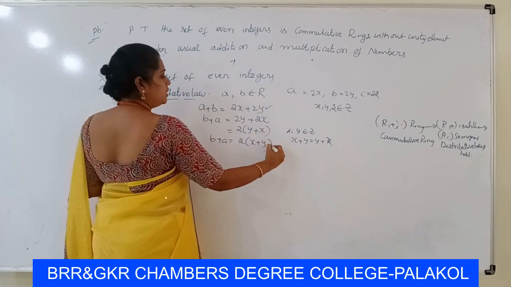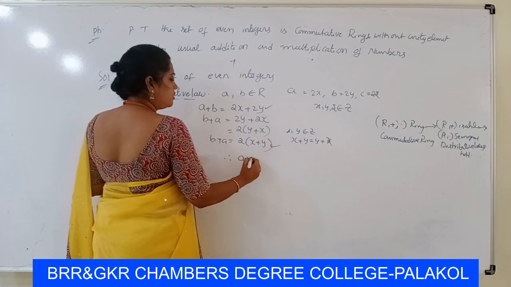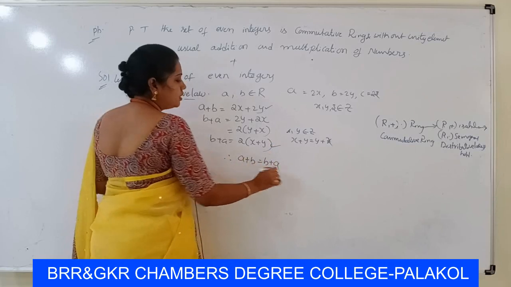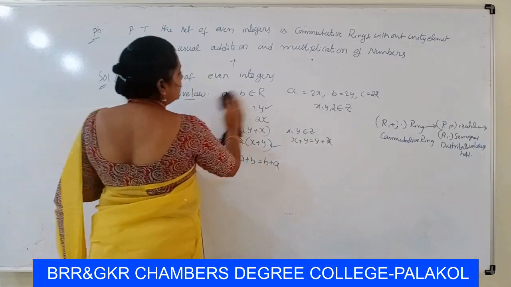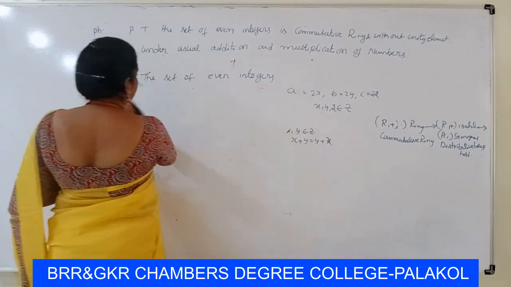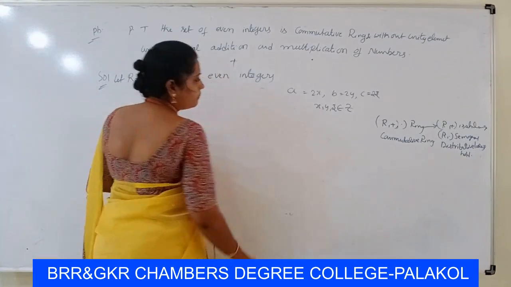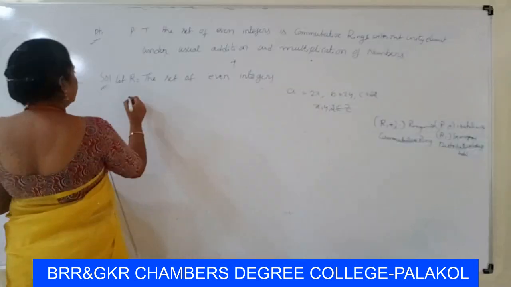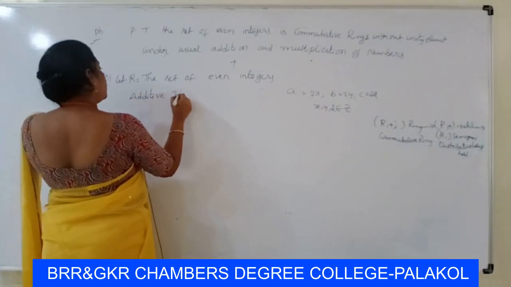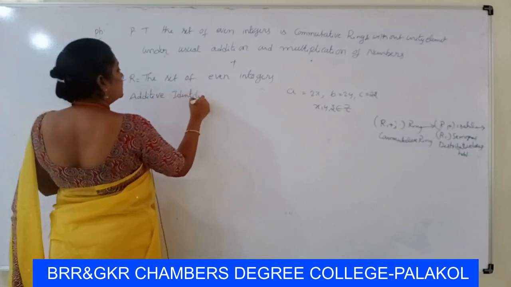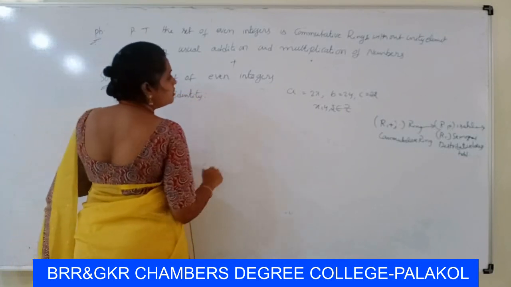So both are equal. Therefore A plus B is equal to B plus A. Therefore R is commutative with respect to addition. Next property, existence of identity, that is additive identity. Here we have 0 belongs to Z.